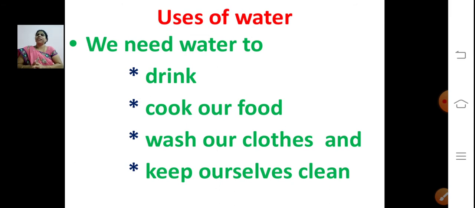What are the uses of water? What is this water used for? Can you tell me any one use of water? We need water to drink. Without water we cannot stay for a long time, right?